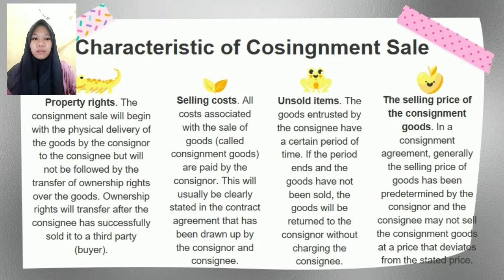4. The selling price of the consignment goods. In the consignment agreement, generally the selling price of goods has been predetermined by the consignor, and the consignee may not sell the consignment goods at a price that deviates from the stated price.